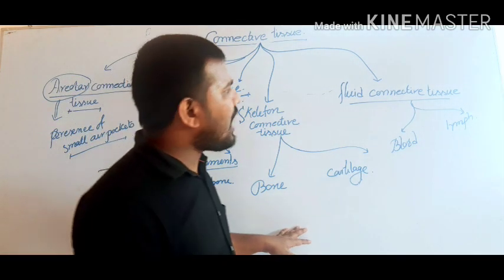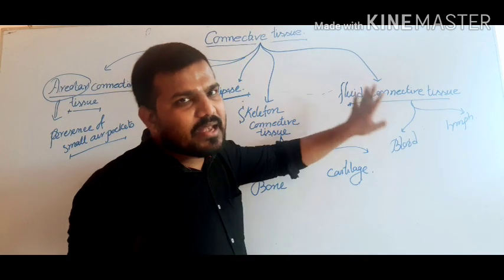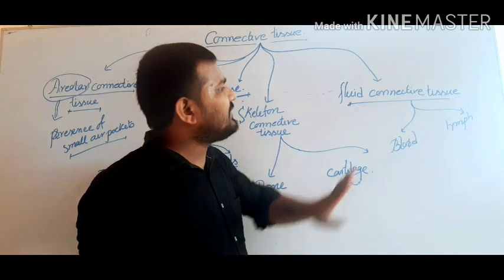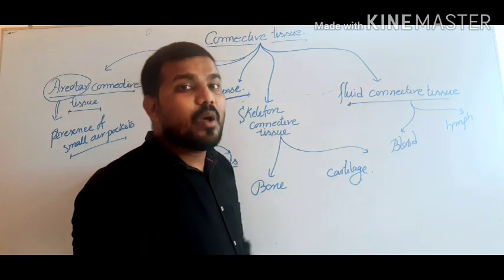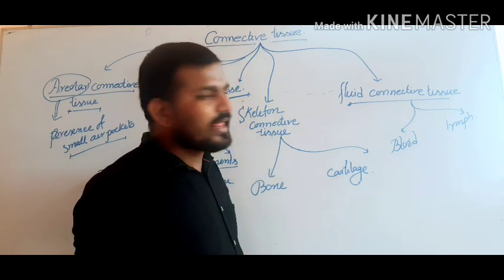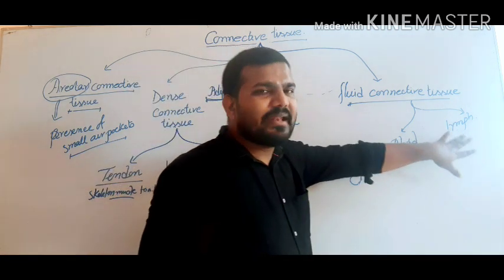And the last one is fluid connective tissue. It means the matrix is liquid or fluid in nature. This type of tissue is termed fluid connective tissue. Now, fluid connective tissue is of two types, blood and lymph.